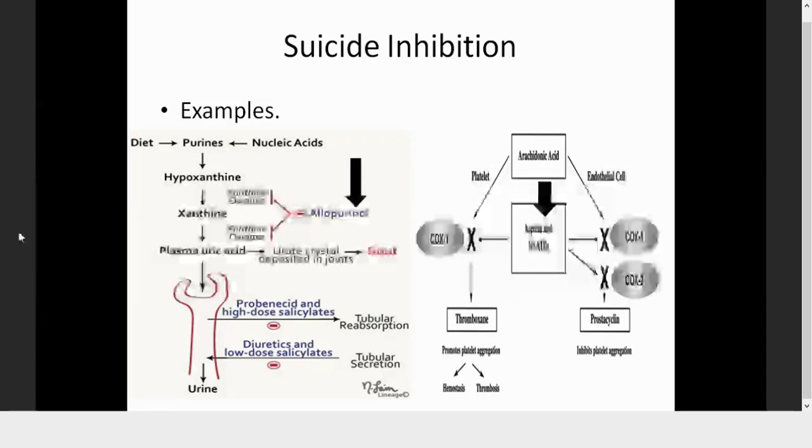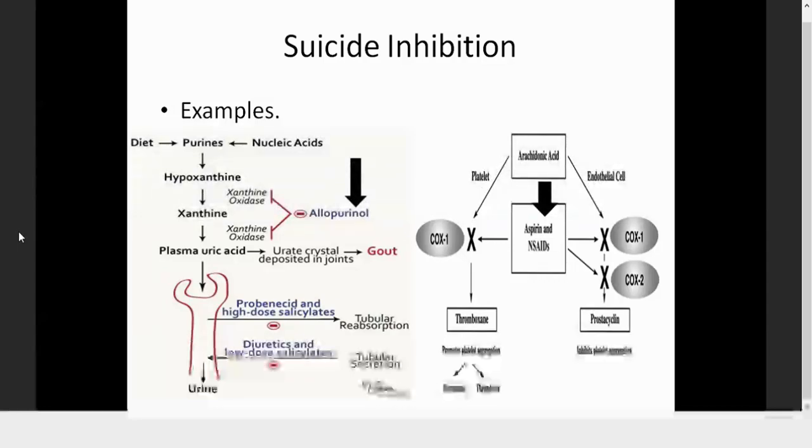So this is an example of a suicide inhibition where your existing enzyme, if at all it is inhibited, is completely inhibited. Now your cell needs to resynthesize the enzyme, starting from transcription to translation, and finally a protein would be there and it would be modified and then supplied to the cell and sent to the site for the activity. That will take a few hours.